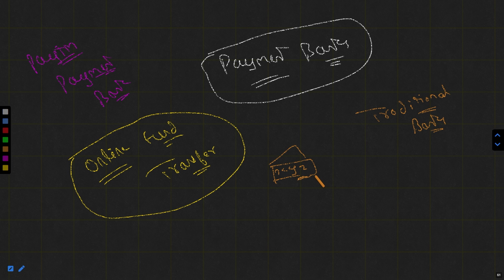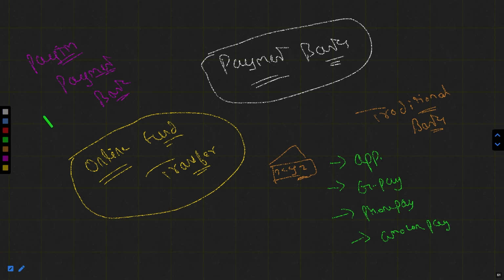If I have to use this account for making online fund transfers or payments, I could make it by using its own application, or by using Google Pay, in short GPay, Phone Pay, Amazon Pay, Paytm, and so on. BHIM UPI, you can also say. So if I could use these ways to make the fund transfer, then why should I use the payment bank?